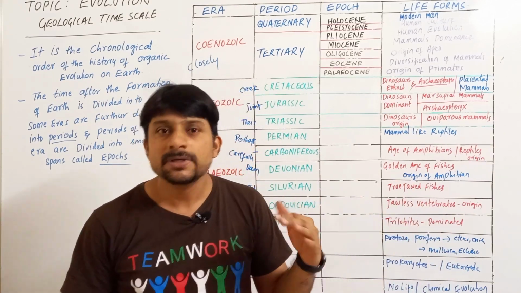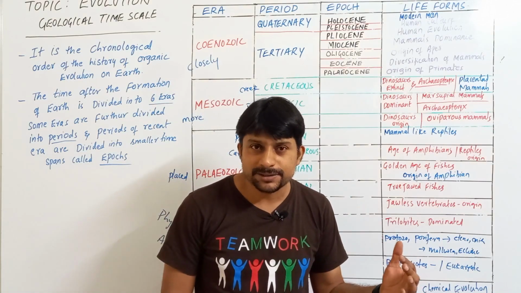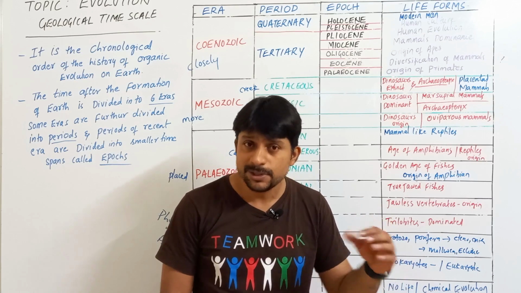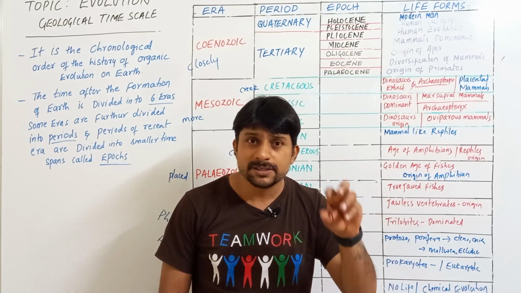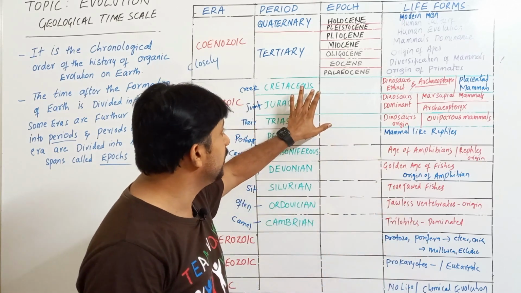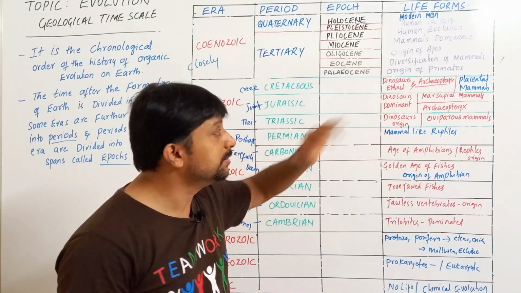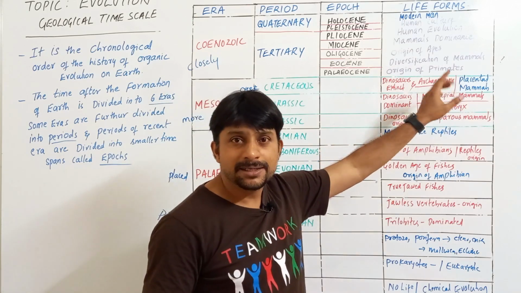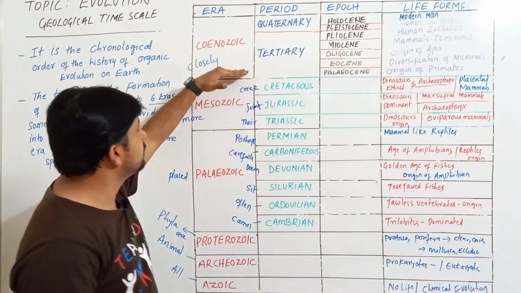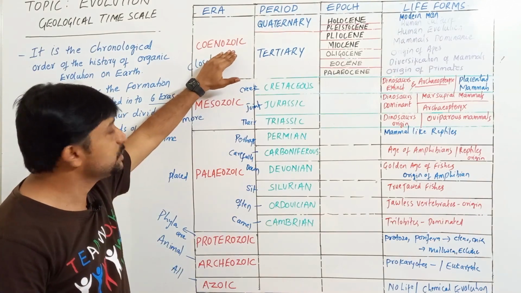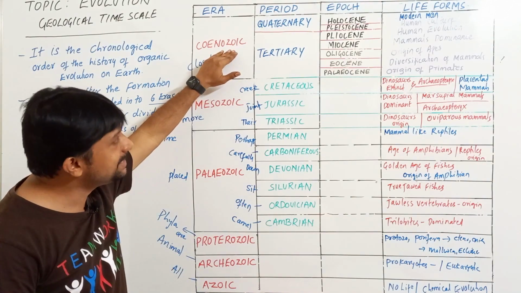At the end of the Cretaceous period, dinosaurs become extinct, Archaeopteryx become extinct, and also birds are modernized. They have developed advanced characters like homeothermy, pneumatic bones, presence of syrinx. All these modernized characters appeared in birds of the Cretaceous period. We call them post-Jurassic birds. Then placental mammals. Then this is the final last era, the era which is happening right now. It is the Cenozoic era. This is the recent era.